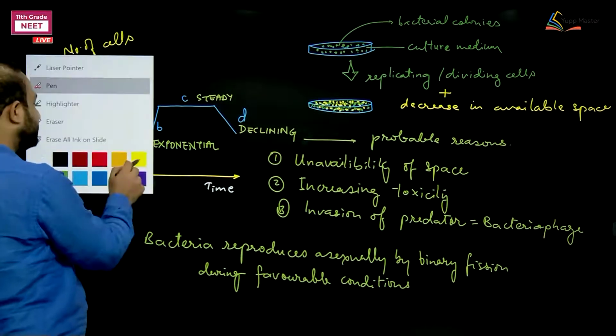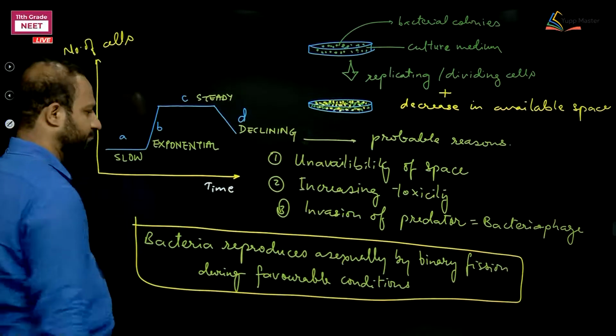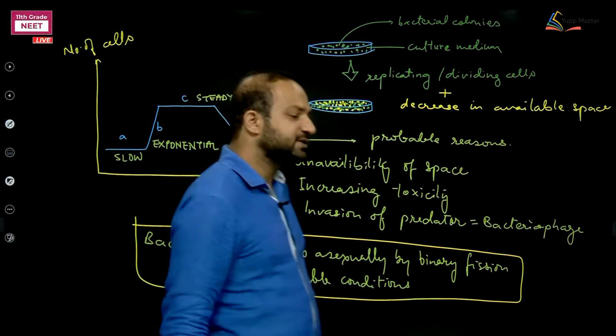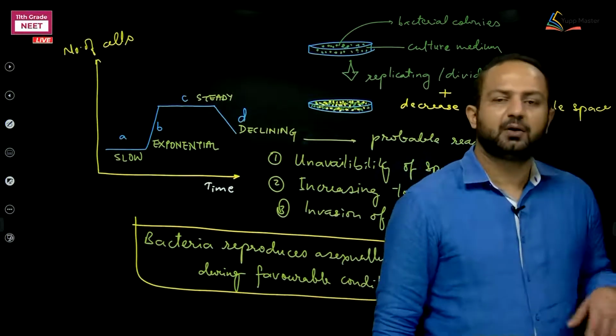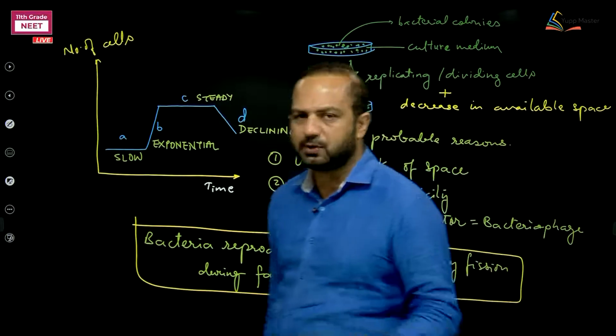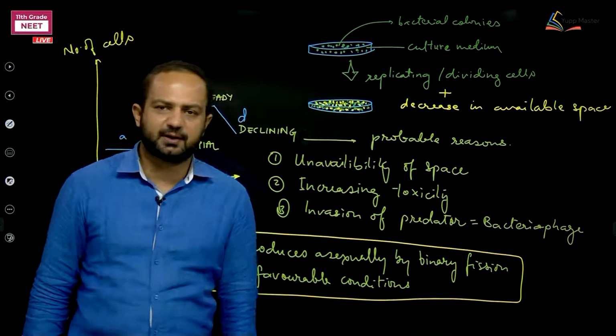So if it is so, in that case I have good enough reasons for this. It means now, if the situation is unfavorable, what is the cell going to do? Because asexual reproduction is common in favorable condition.